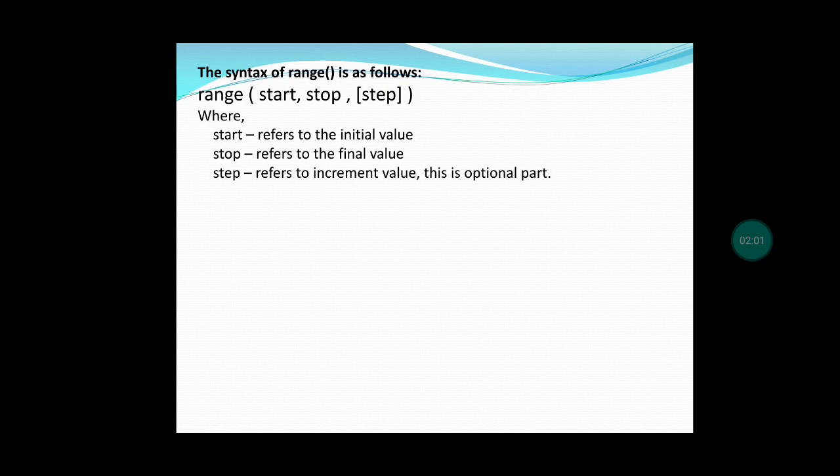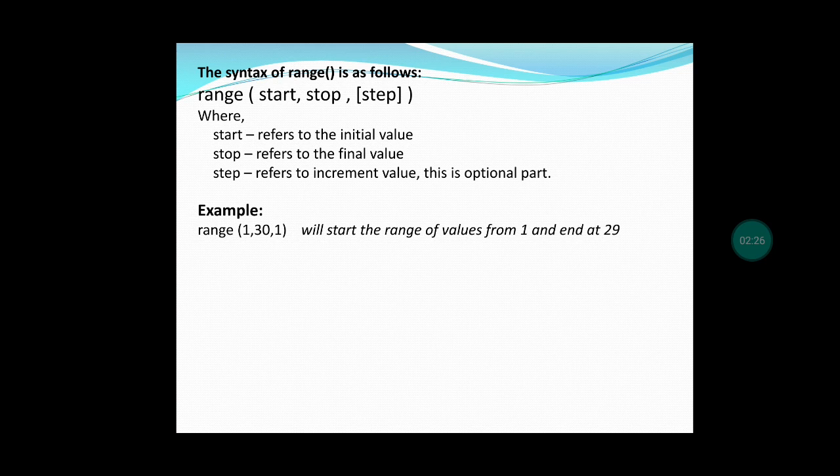Let us see the syntax of range. Range of start, stop and step. Start refers to the initial value, stop refers to the final value, and step refers to the increment value, which is optional. If you want you can give it, otherwise it is optional. By seeing the examples you can clearly understand how it functions.